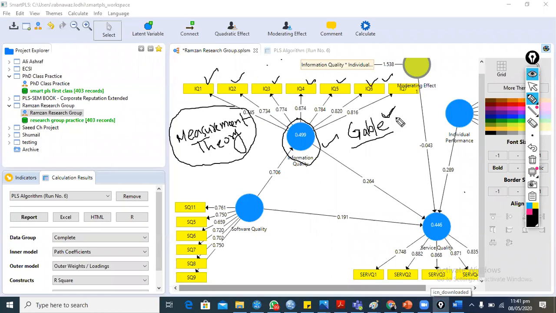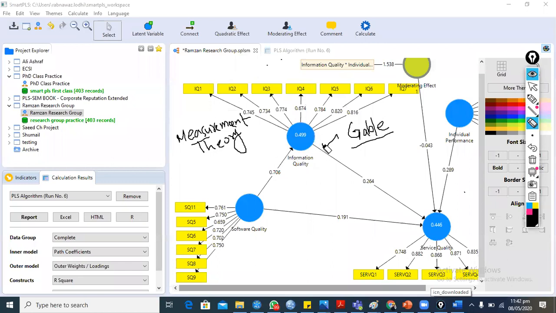I confirmed the theory of the 7-item scale, that all items are showing significant loading values, significant reliability values, significant cross-loading values, and significant Fornell-Larcker criteria or HTMT. So we are confirming the theory of Gabel. We are confirming the measurement theory, not the relationship theory. Gabel established and developed this instrument, and this is the measurement theory.